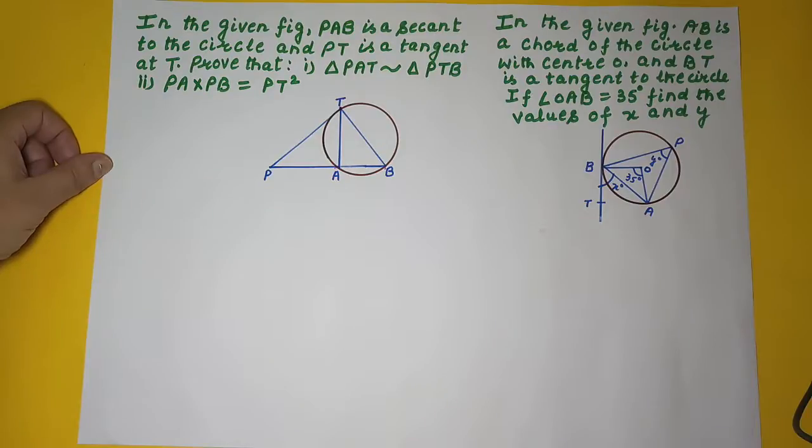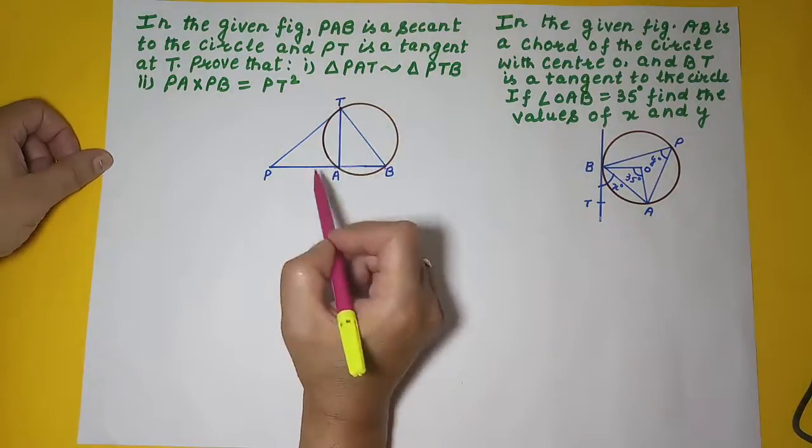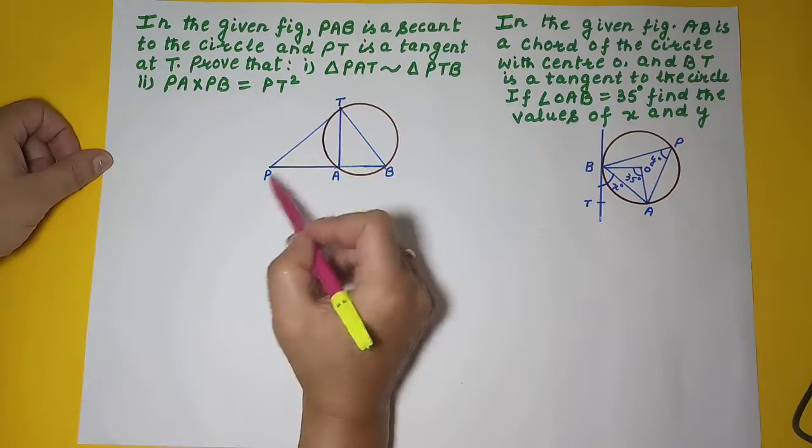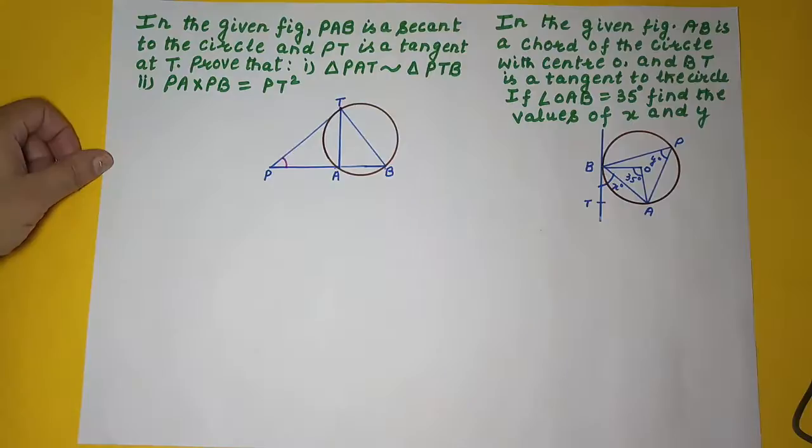There are various axioms by which we can prove two triangles similar. One is AA. If we are able to prove in any two triangles two angles equal, then the triangles are similar, right? So, in triangles PAT and PTB, angle P is common in both.